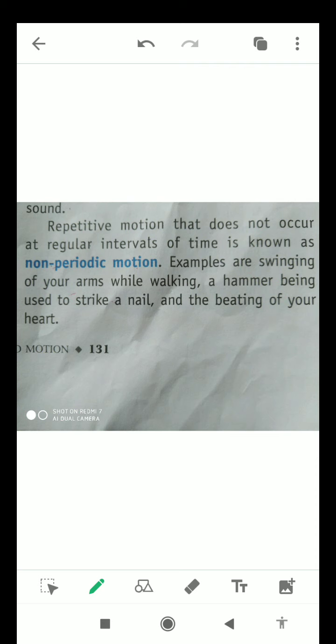Whenever we hit any iron object with a hammer on a regular basis, sometimes we hit it very slowly and sometimes we hit it very quickly. So this is also an example of non-periodic motion. Similarly, the beating of your heart, sometimes our heart beats fast and sometimes it beats slowly.